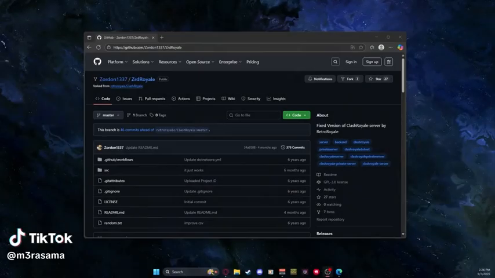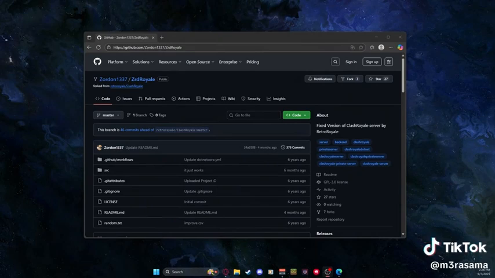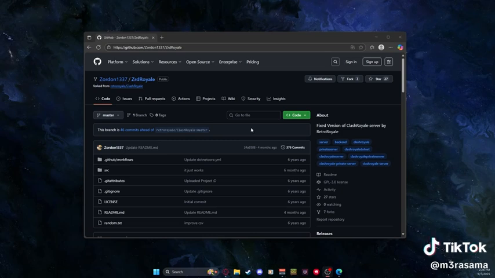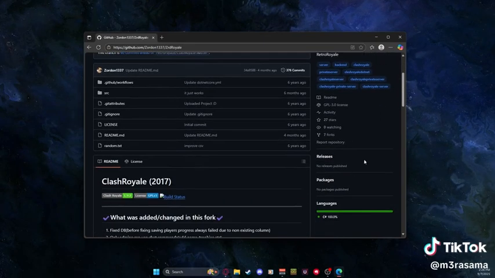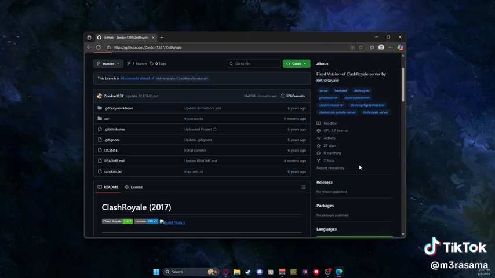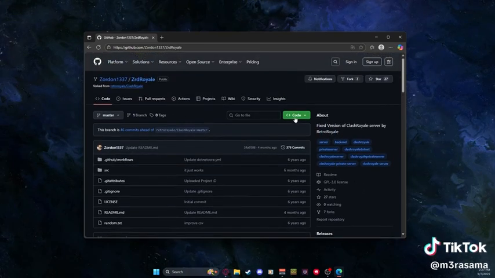So let's say you're trying to get a Clash Royale private server up and working and you have no idea where to start. This video series will help you finish that up. This right here is a repository for a Clash Royale private server, and it's a fork of another one called Retro Royale, but this is the one we're going to be using for this video.